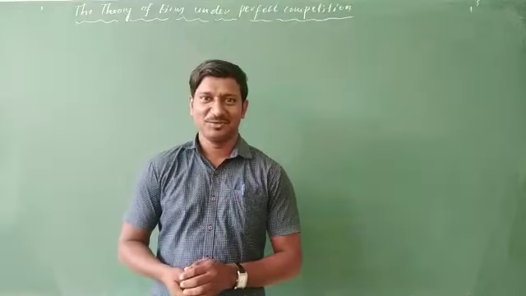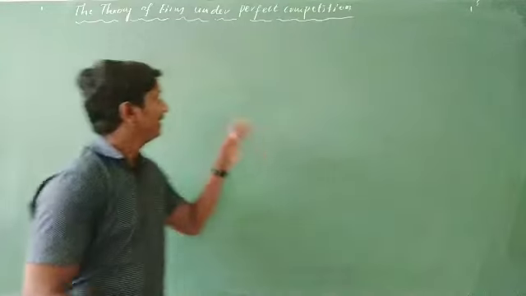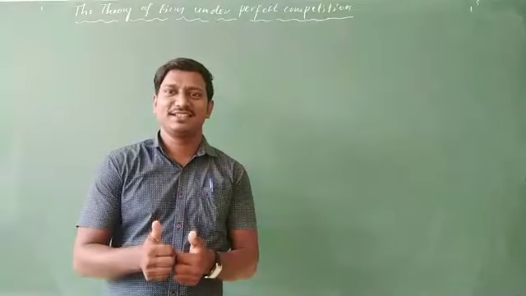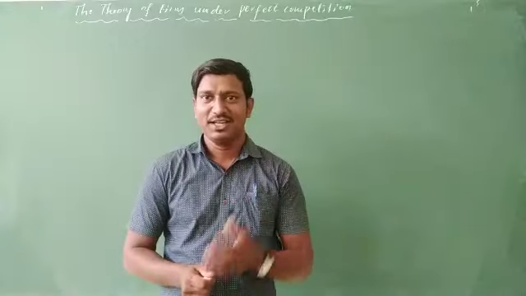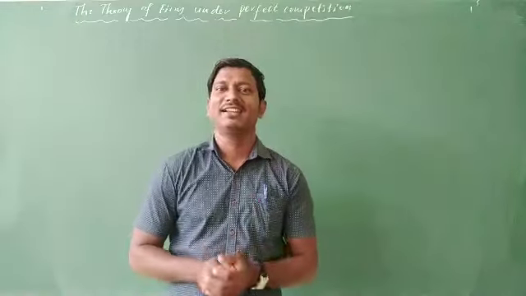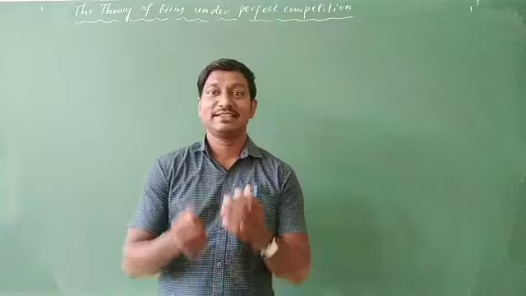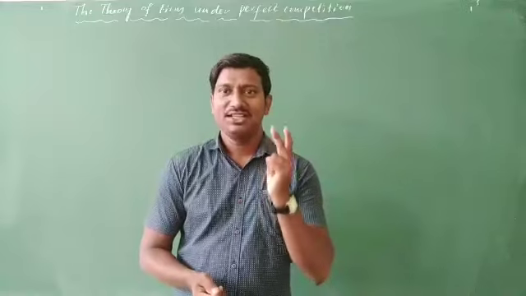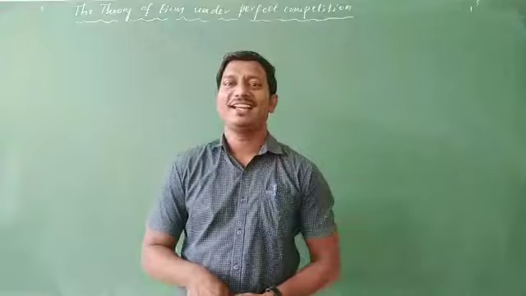Hi students, good morning. We were discussing the new chapter here, that is the theory of firm under perfect competition. So we have discussed how a firm produces different commodities to earn the profit, and the meaning of market in two methods, that is traditional method and the modern method. After that we also learned the essentials of market, that is commodity, buyers and sellers, price, and the last one, place or an arrangement.